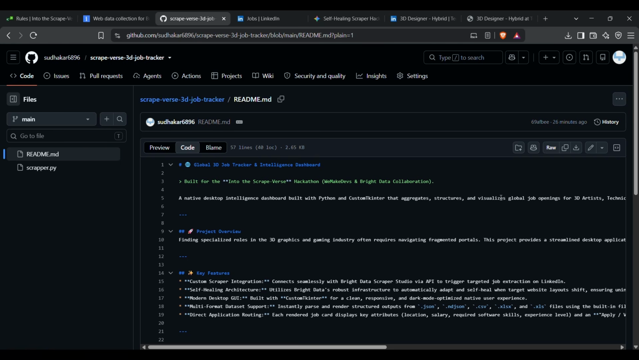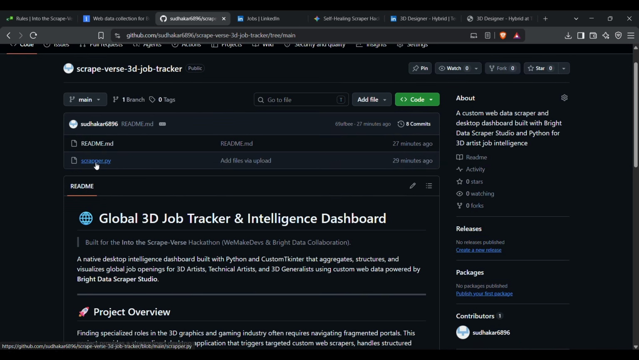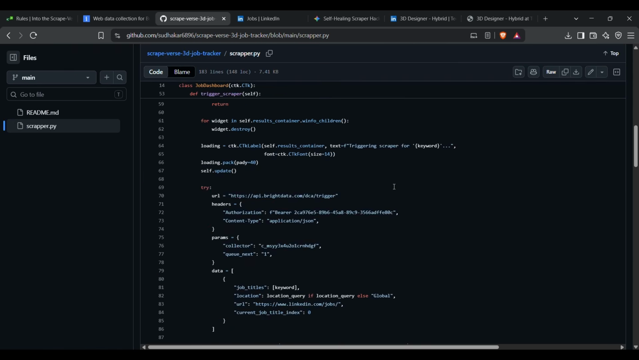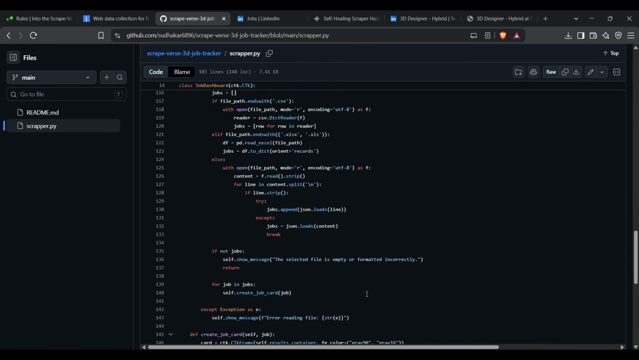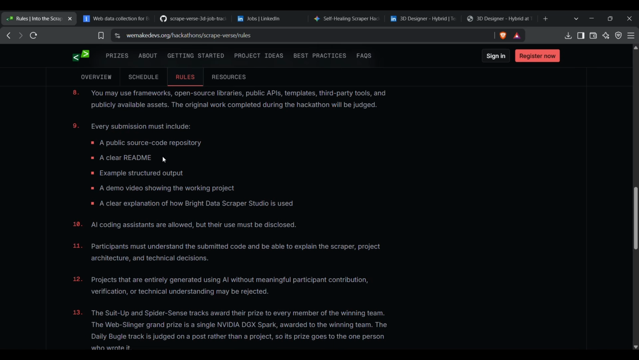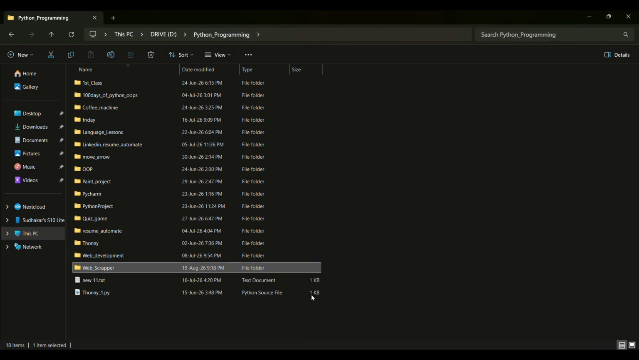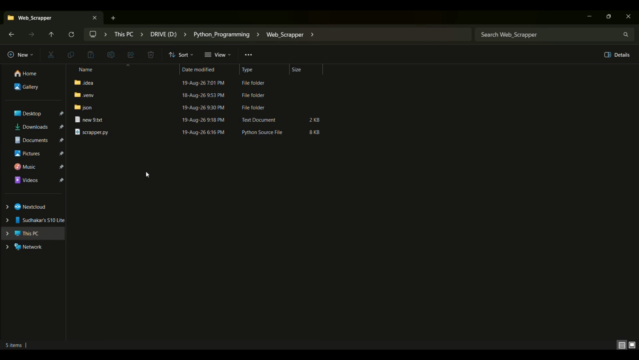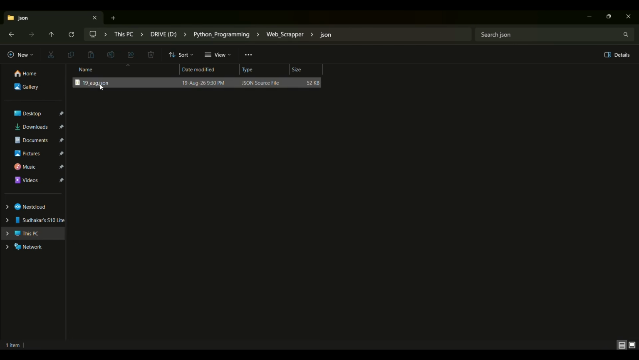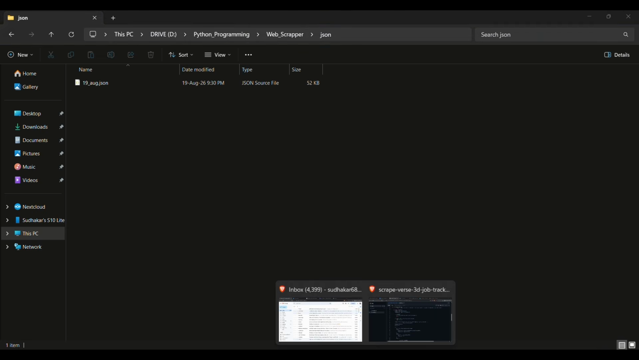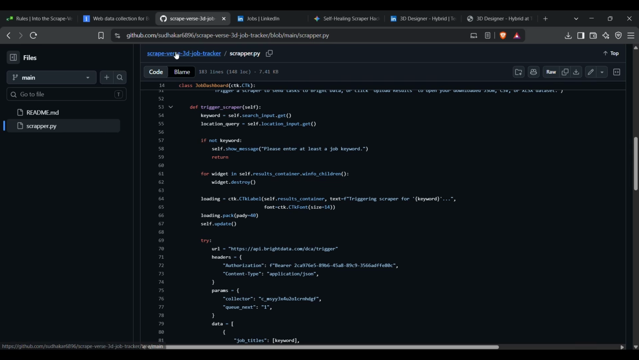But in this GitHub code, you can't get the Bright Data part. I have used scrap.api, and in the rules, I will upload it right now. I will upload the example. We got that 19th August, right? So I will upload the 19th August JSON to the GitHub repository.